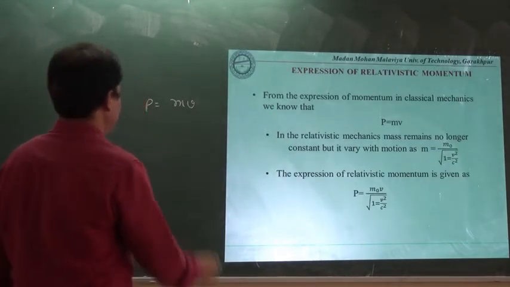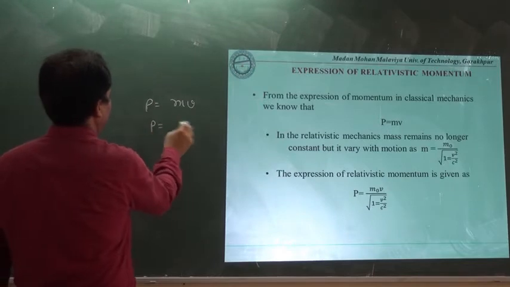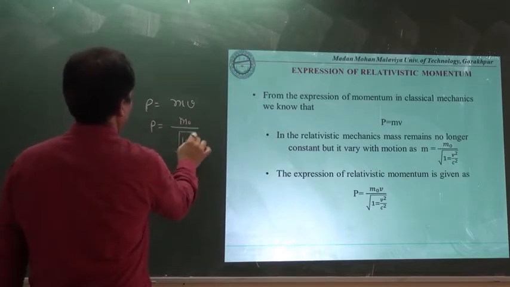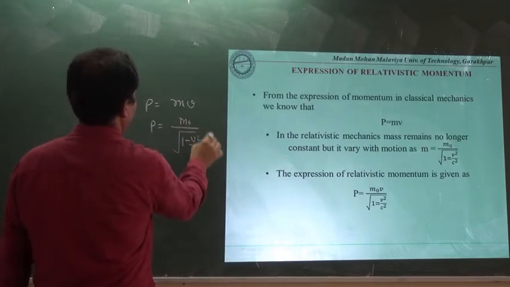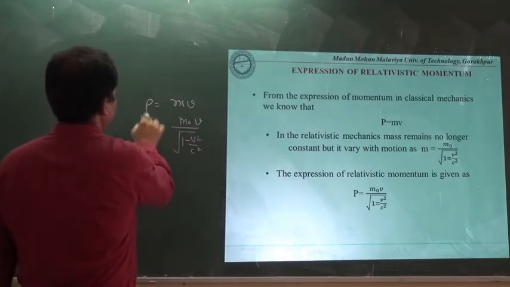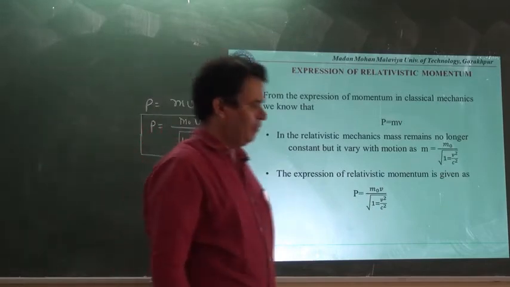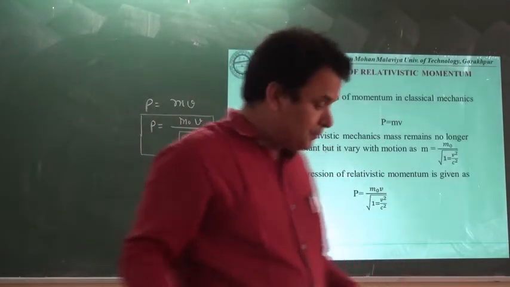It will vary with the velocity v. So we will write here P is equal to m0 upon under root 1 minus v square upon c square, multiplied by v. This is known as the relativistic form of the momentum of a particle.